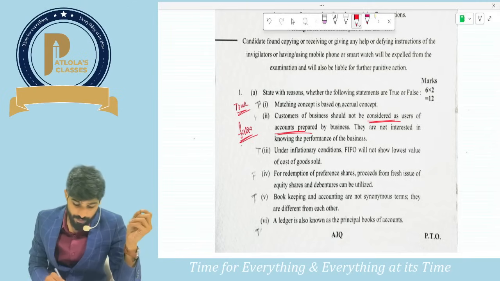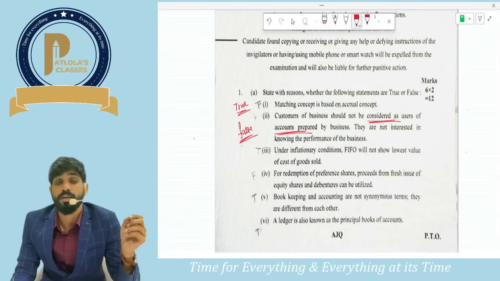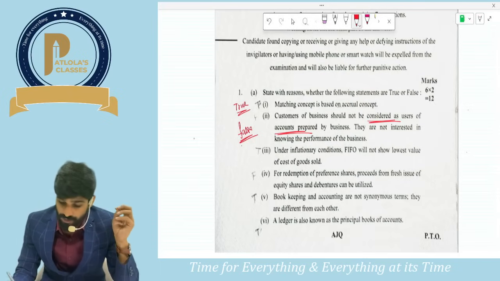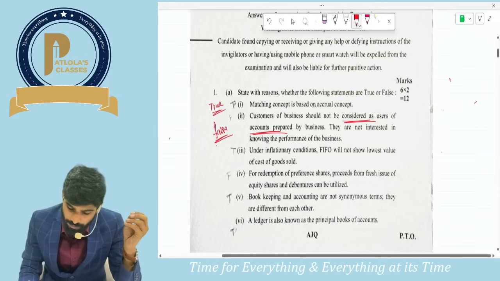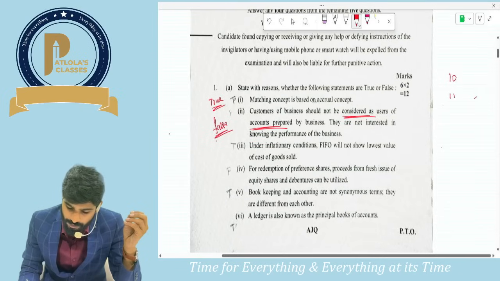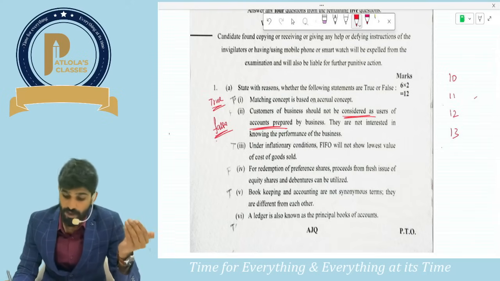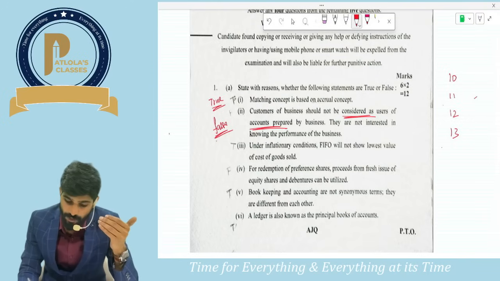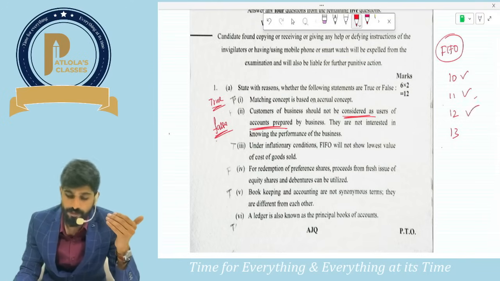Next, under inflationary conditions, FIFO will not show lowest value of cost of goods sold. Guys, what is meant by inflationary conditions? When the prices are rising. Let me take one example. Price was initially 10, then increased to 11, then 12, then 13. Under inflationary conditions and FIFO, we will be selling what we have purchased first at lower price.